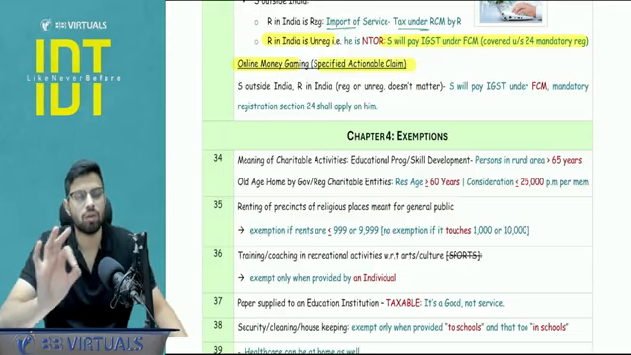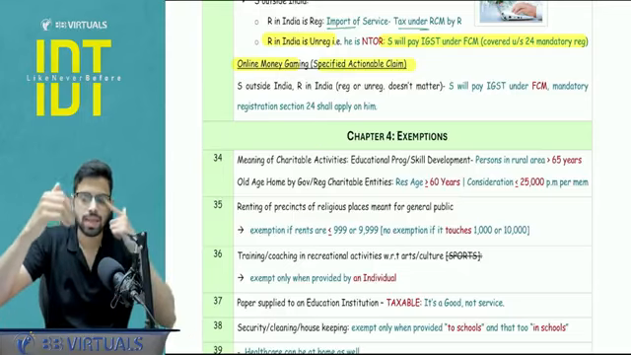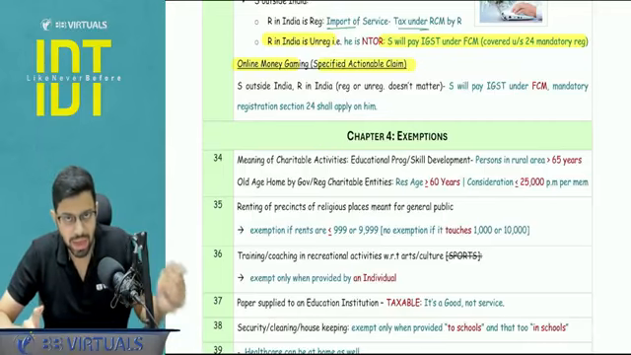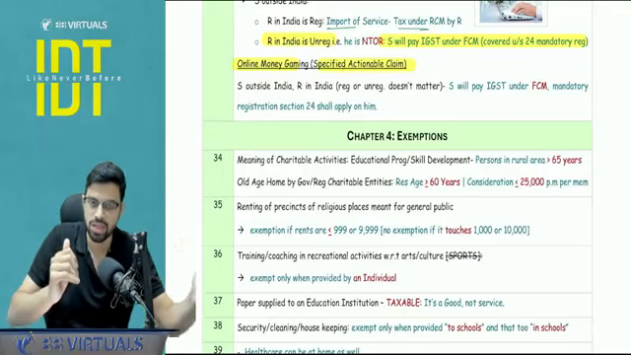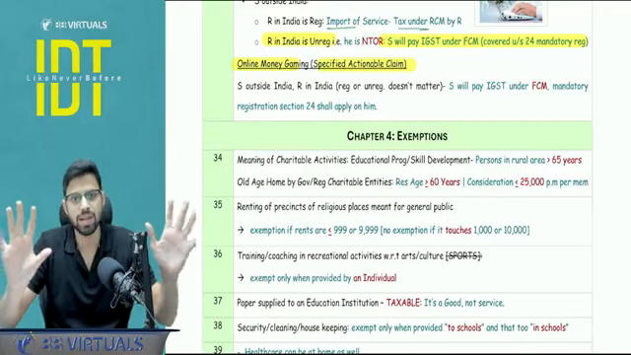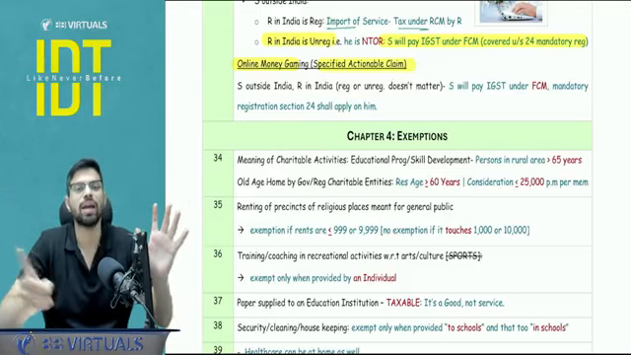IGST has to be paid under forward charge mechanism. Now in both the cases, simplified registration scheme is applicable. That is, they don't have to take state-wise registration. They have to take simplified registration, single registration for the entire country.